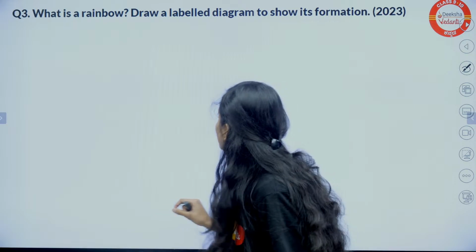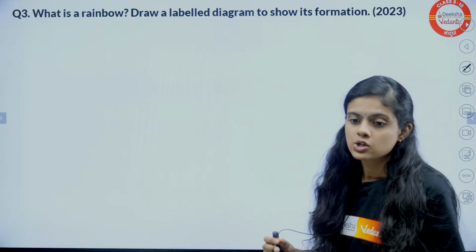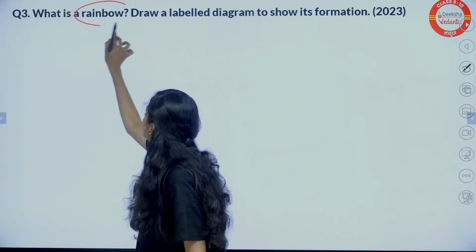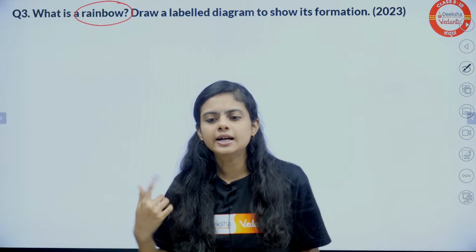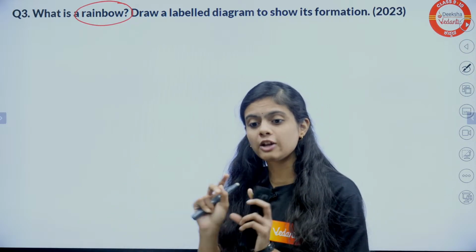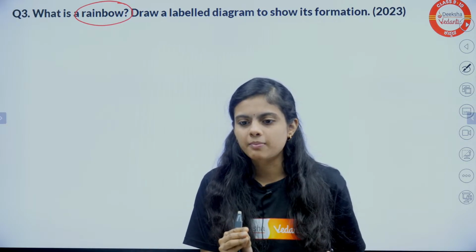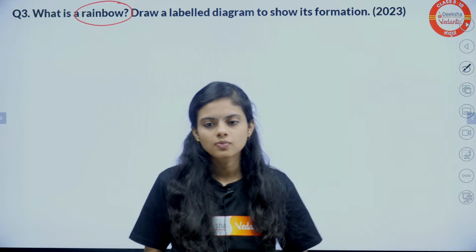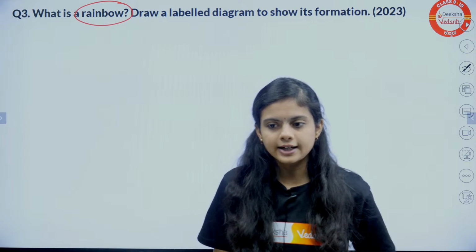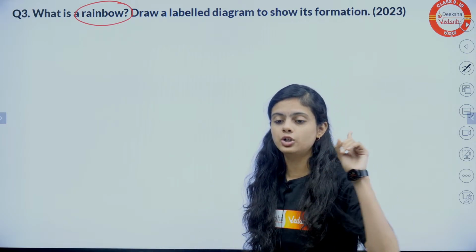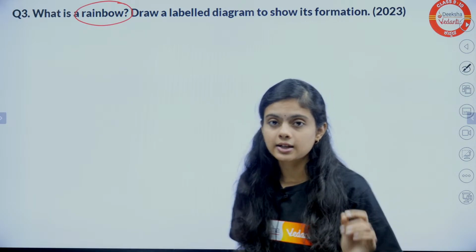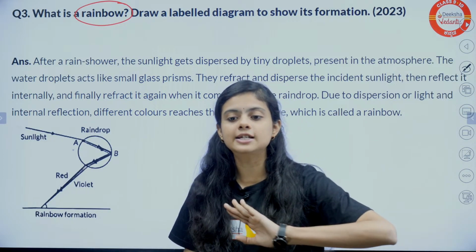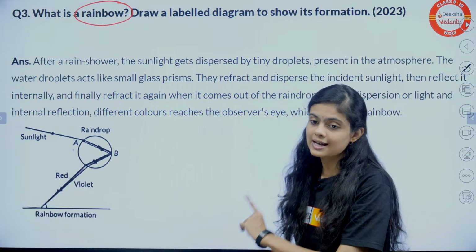Okay. What is a rainbow? Draw the labelled diagram of the formation of a rainbow. From these questions, one thing you can understand: dispersion and rainbow are extremely important topics. Again and again you see the question in different years in different formats. The concept will be the same, but the questions will be of different formats, right? Is that clear? Getting my point? You'll be getting the same question. Those who have not yet studied the rainbow formation and dispersion process, that should be done today. Okay, in this session only let's do that, so that you will not miss out on this important question.